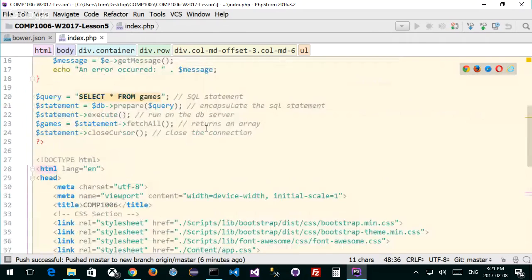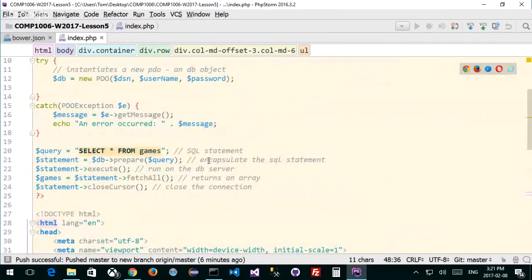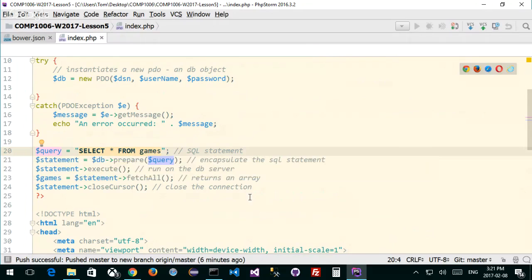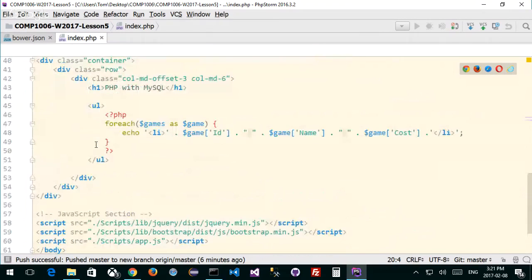Now, in order for us to read the database, we did a couple of things. We used a query that would select all from games. So we read everything, right? This is a kind of a crappy way to read everything, though. And there's a better way to do this, right? A better way to select and kind of create this thing here, right? And this structure. I'd like to use a table.